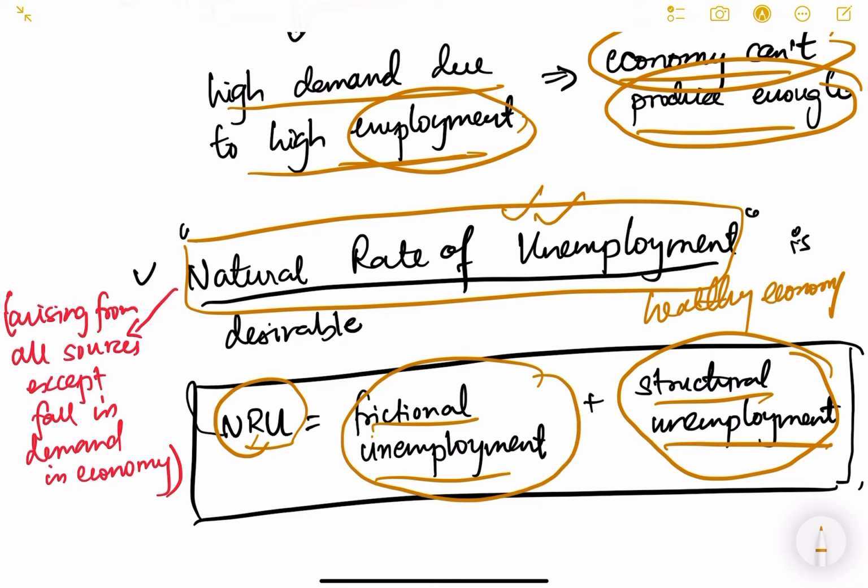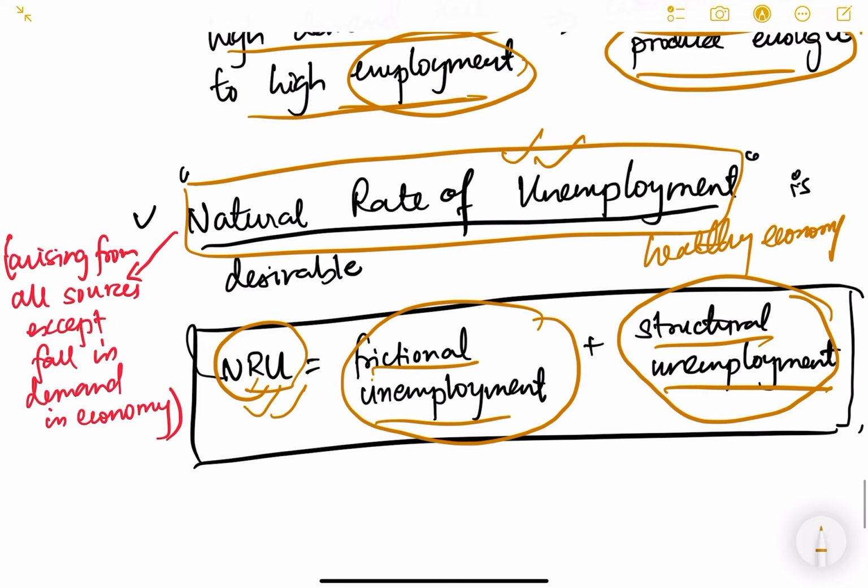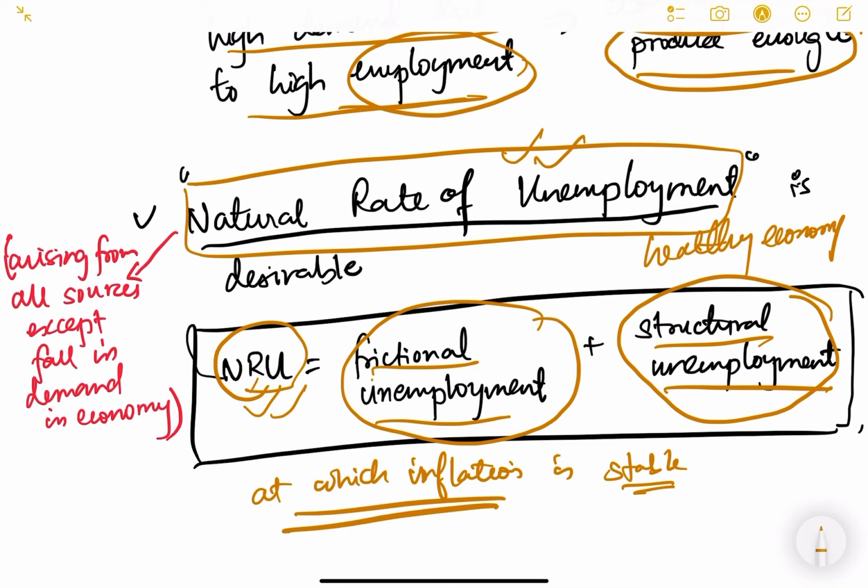The addition of these two gives you the natural rate of unemployment, and it is also the rate of unemployment at which inflation is stable. This is very important, because if unemployment goes below this, then inflation may actually accelerate.